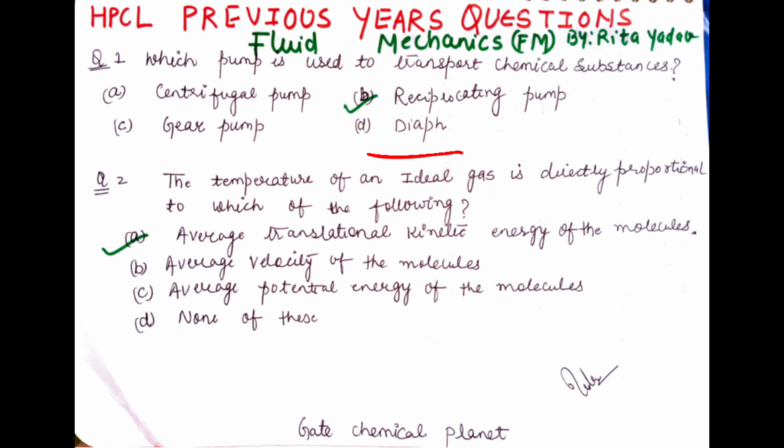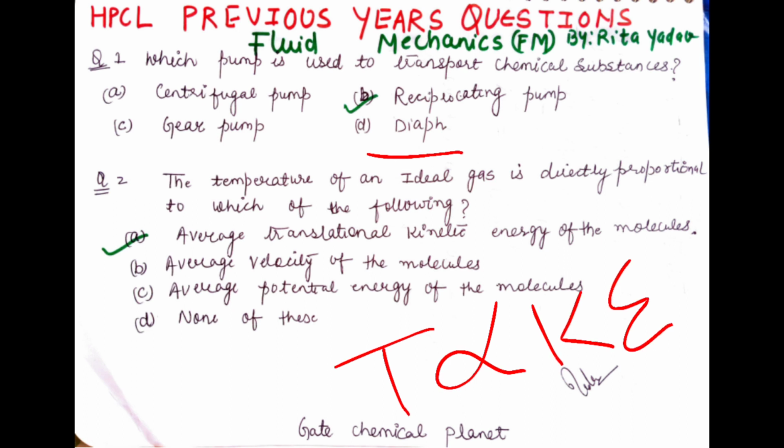Question number 2 is, the temperature of an ideal gas is directly proportional to which of the following? So the temperature is directly proportional to the average translational kinetic energy of the molecules. Okay, so it is the average translational kinetic energy of the molecules. So option A is correct.